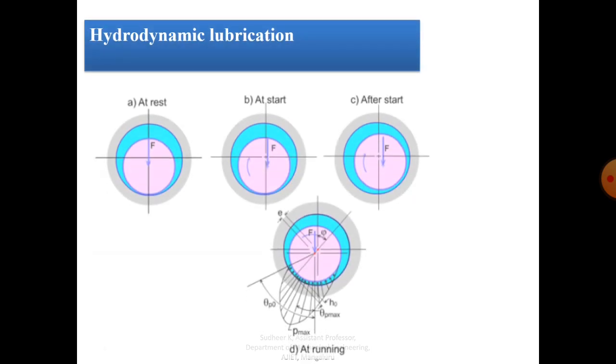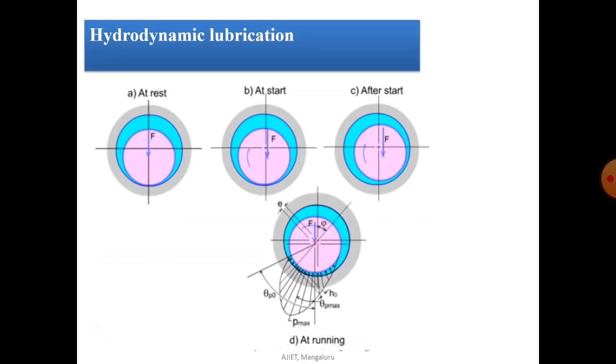Now coming to one of the important concepts from the exam point of view, that is how the bearing works, how the bearing carries the load, that is the radial load in the case of a general bearing. In hydrodynamic lubrication, there will be three important diagrams. One is at rest. At rest, there is no dynamic effect in either journal or bearing, it is completely at rest. Then what will happen after starting? We will discuss that now.